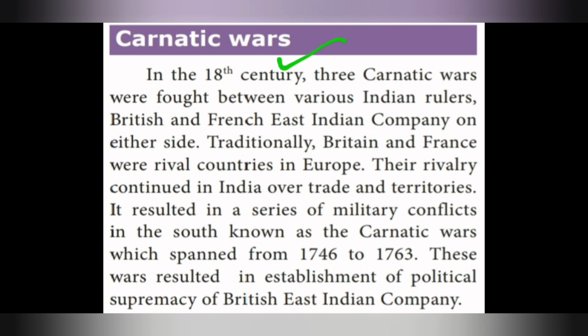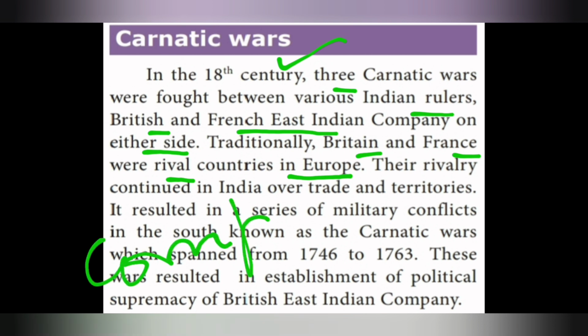In the 18th century, three Carnatic wars were fought between various Indian rulers. How many Carnatic wars were fought? There were three Carnatic wars in the 18th century, between Indian rulers, with the British and French East India Companies on either side. Traditionally, Britain and France were rival countries in Europe. Rival is nothing but competitive.